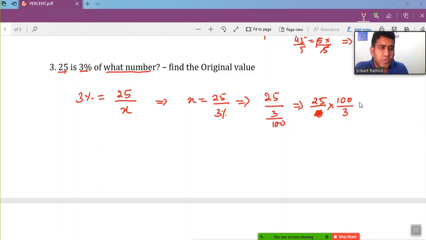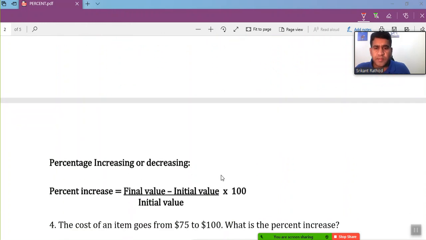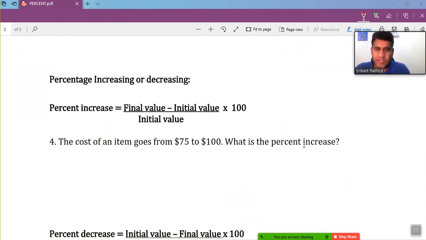So now, here 2500 by 3. So 2500 by 3 gives me approximately 833.33. So this is my original value, and 3% of 833.33 is representing 25. So this is how the concepts relating to percents work. All right, let's move to the next topic, the next concept.